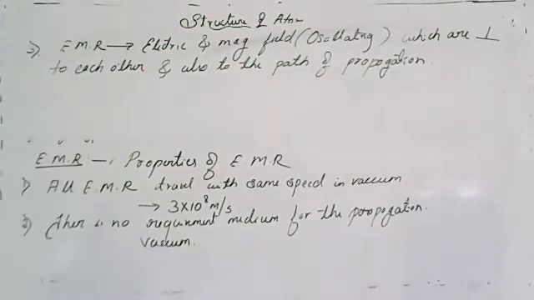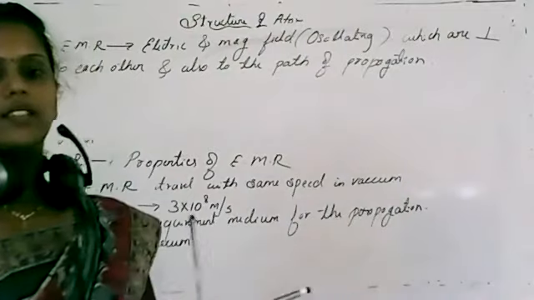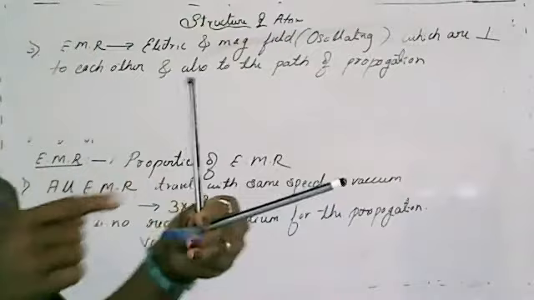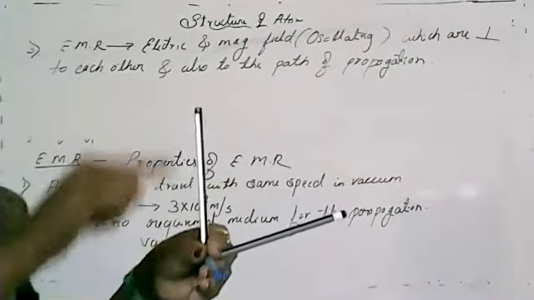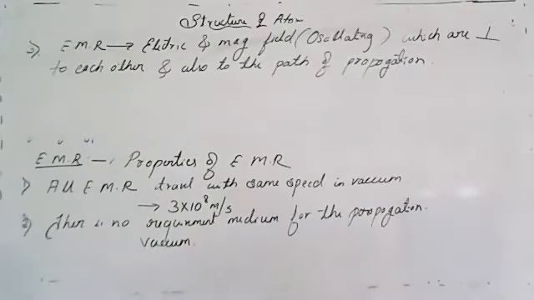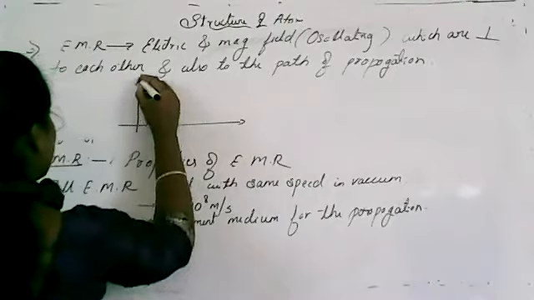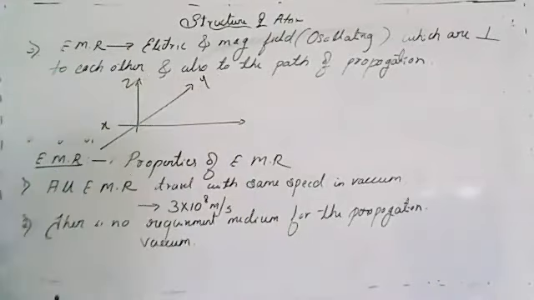Let me take this as an example. If I consider these three pencils or pens, all three are perpendicular to each other, isn't it? So I'll consider this as x, this as y, and this one as z. Clear?